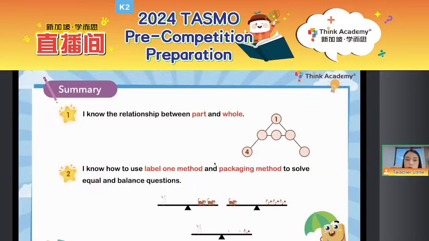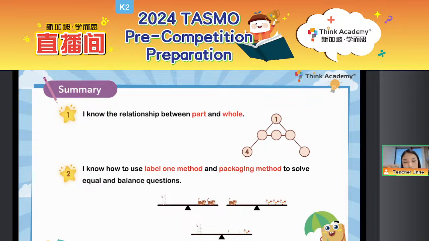So let's do a quick summary about today. In today's lesson, we learned about the relationship between the part and whole, right? We know if we are looking for a missing part, what we should do. And we also learned if we are looking for a missing whole, what we should do. If we are looking for a missing part, what we need to do is just to use the whole minus the part we've already known.